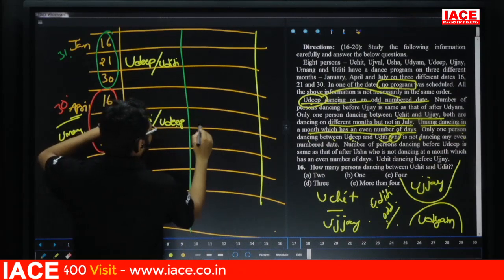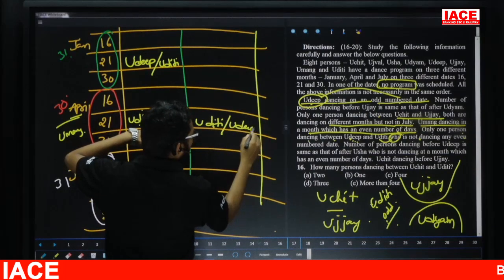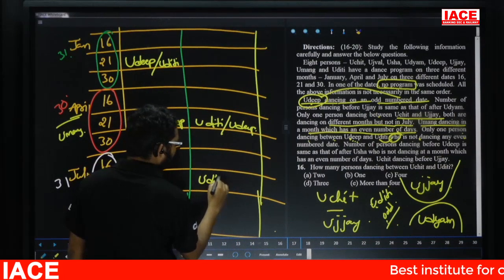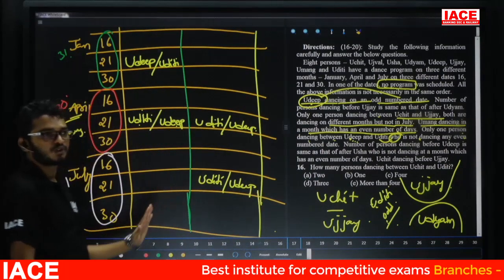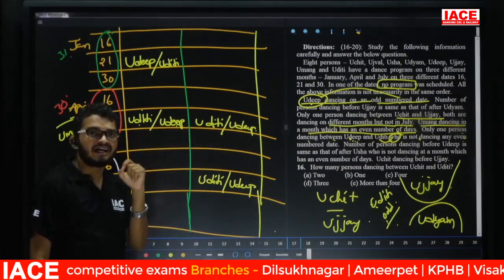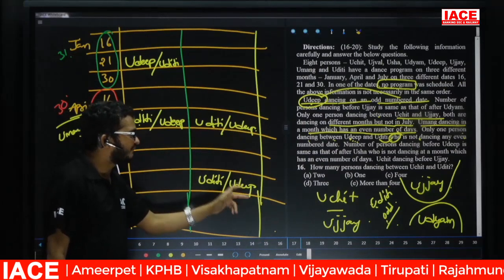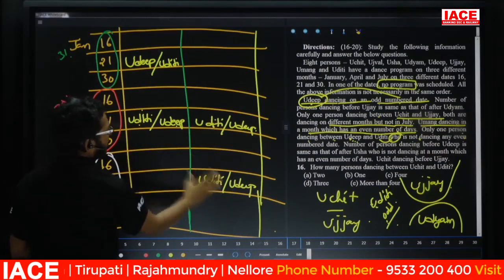If I take this one as Uditi, this one is Udip. Now, the last one is here. This one is Uditi, and here Udip. Yes, these two are the possibilities. Why? Udip and Uditi both are having the program on an odd number date. At the same time, between them we are having one. That means here January, here April is the chance. This is the chance.